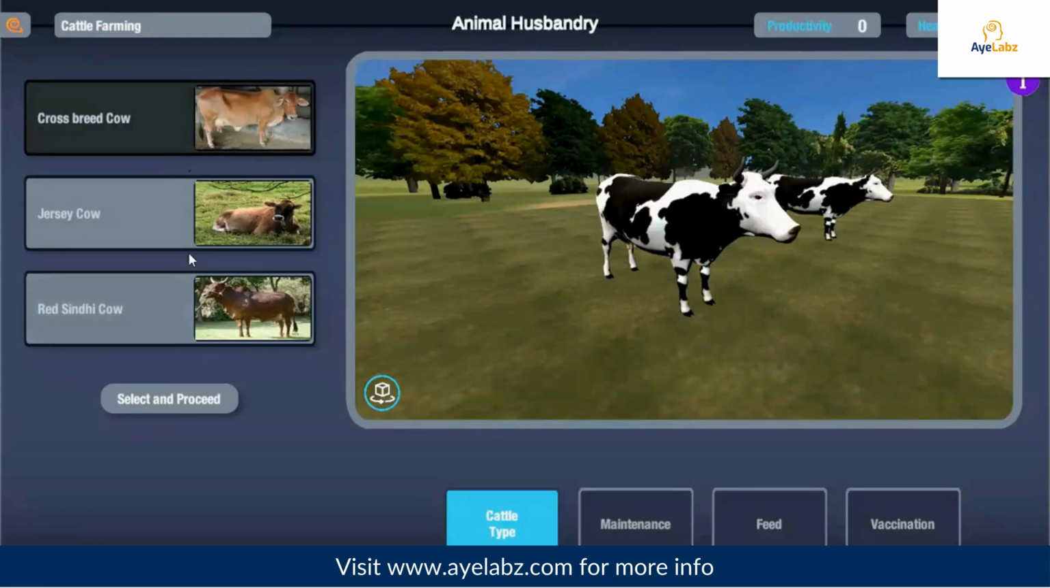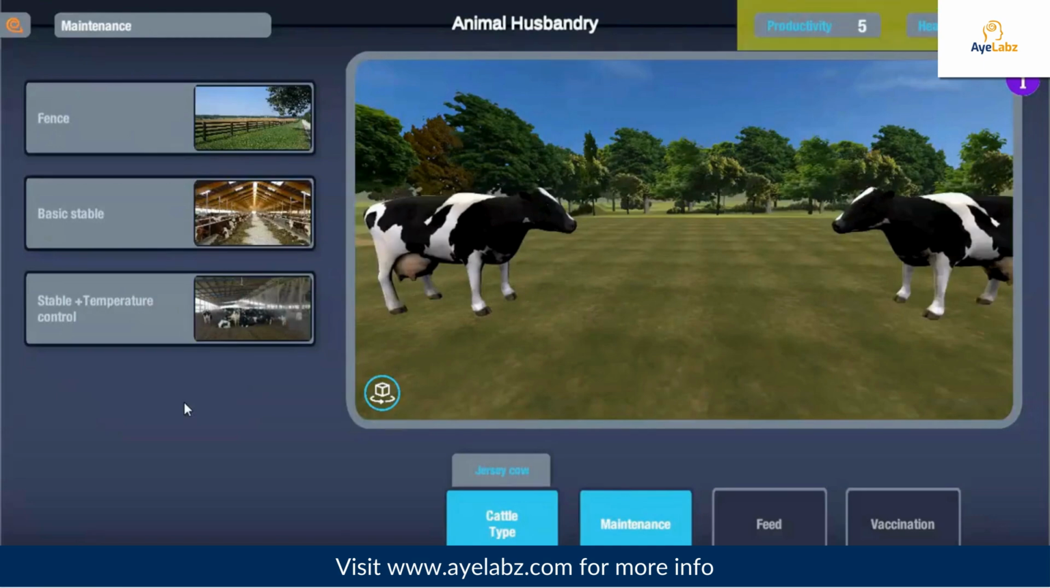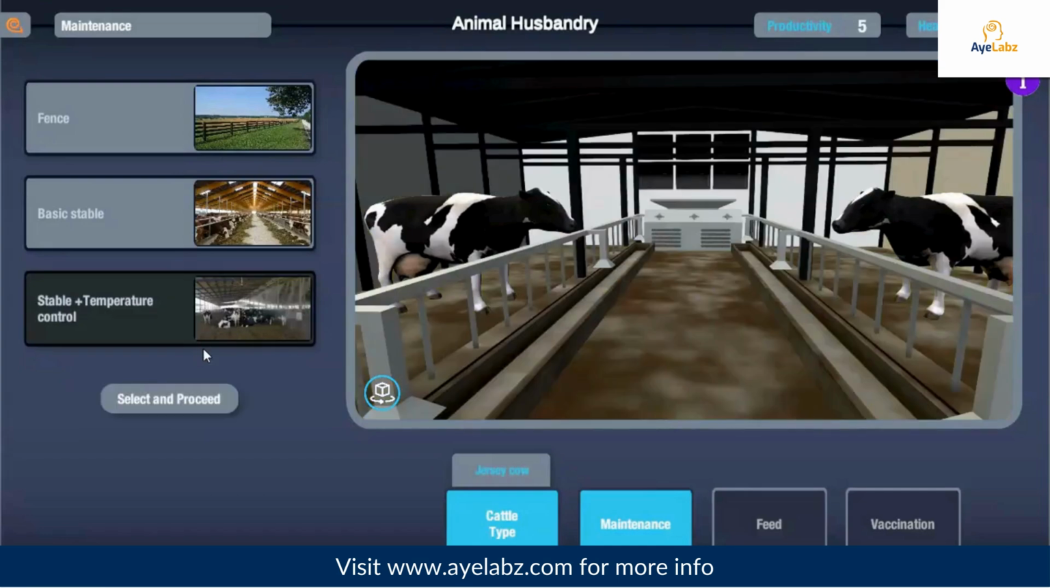Select any of the cow as the cattle type and then go to select and proceed to proceed to the next stage. Keep a note of productivity and health scores given at the top of your screen after every stage. Proper housing facilities provide high quality milk and is important to keep the cattle disease free. Choose the maintenance facility for the selected cattle and then proceed to the next section.